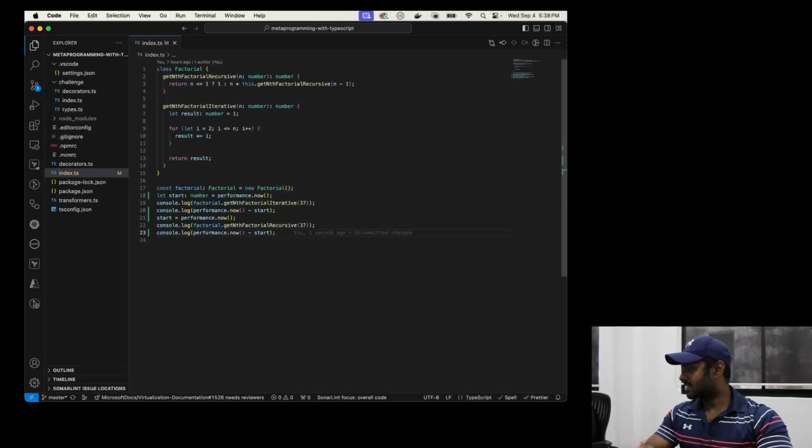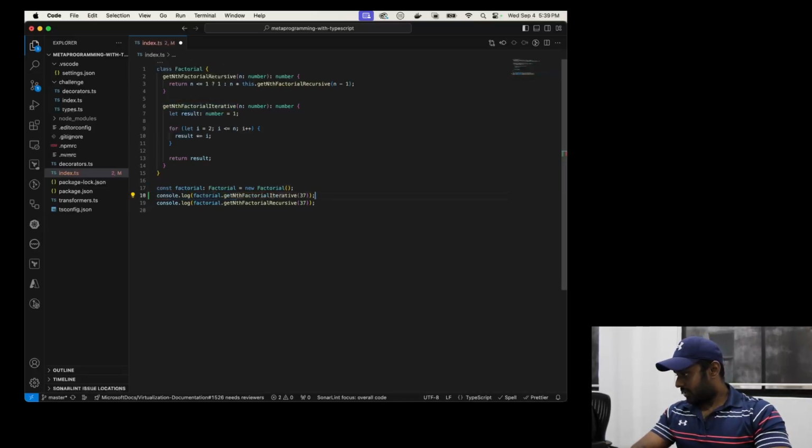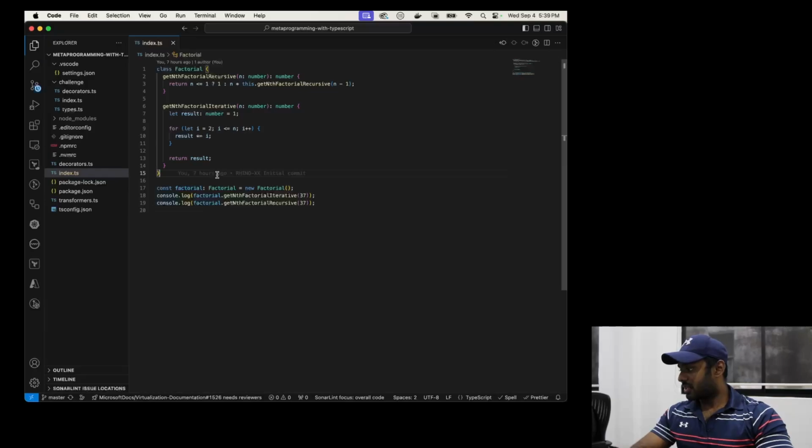So what's bad about this? Are there any improvements we could make on top of this? Anyone who wants to counter Omega, saying no, you should not be doing this? No one? The first thing is we are repeating the code. Yeah, exactly, that's the first thing. The other thing is, let's say we had 100 methods, we'd have to copy and paste everything. Let's see in the context of metaprogramming how we can tackle this.